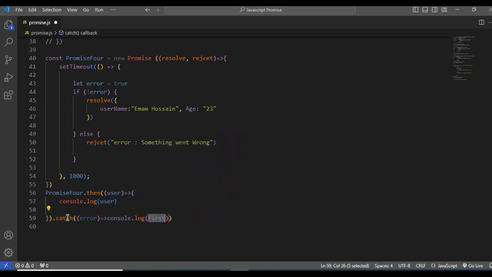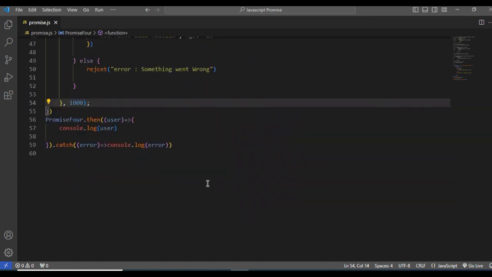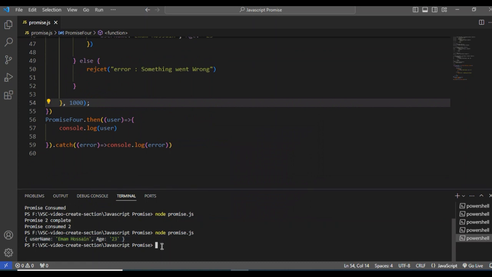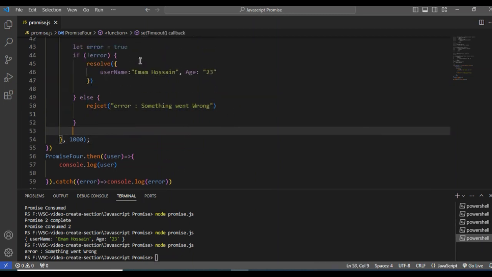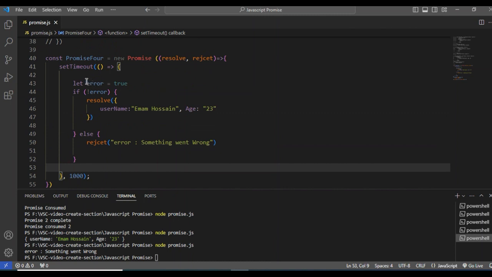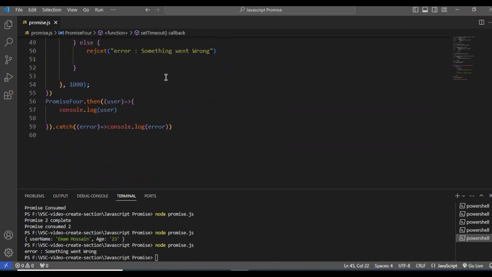Okay, let me show what happens. It means our form is consumed, but the form isn't complete. That's why this is rejected, because the form had an error. I declared the form error as true. If the form is false, then something will happen, or it is rejected, meaning something went wrong. This means our form is consumed, but it is rejected.